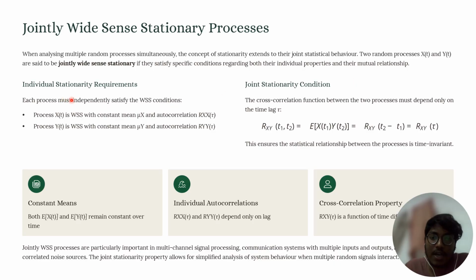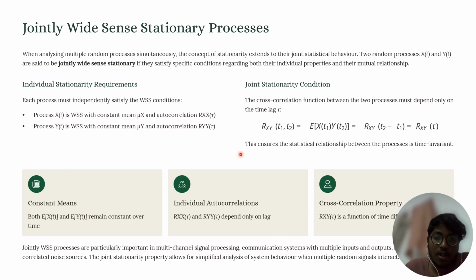First, individual statistical requirements. Each process must independently satisfy the wide sense stationary conditions. First of all, the random process X(t) has a constant mean and Rxx(tau) does not depend on absolute time. Similarly, for the random process Y(t), the mean is constant and the autocorrelation function does not change with respect to absolute time.